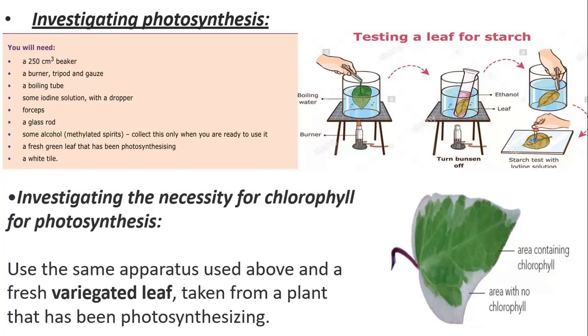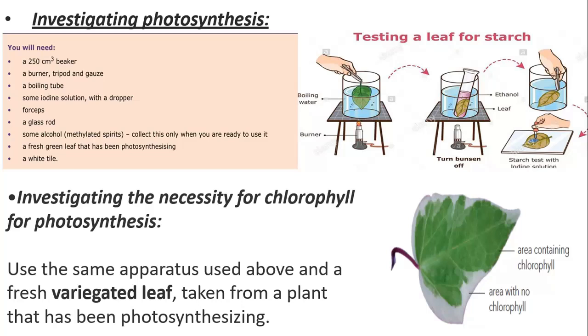So it has to be a photosynthesizing plant, of course, because if the plant was kept in the dark or it wasn't well treated, it does not have enough raw materials, this will not be a fair test. Okay, so I have to bring a photosynthesizing plant with the variegated leaves, and I will go through the same steps, but this time I will observe the locations of the blue-black color.